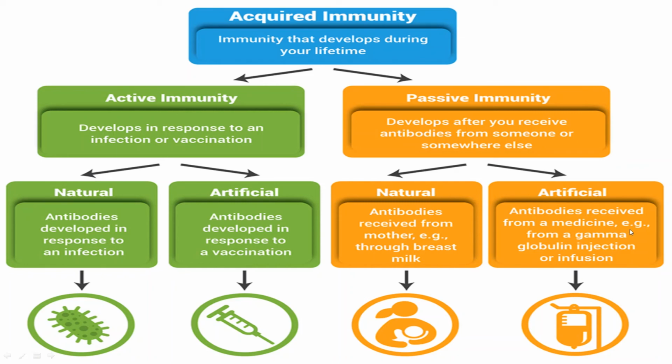Any kind of medicine, that is gamma globulin injection or infusion, either from any kind of injection, or from the intake of these antibiotics which are actually formed from the bacterial body only, right? So this can help our acquired immunity.